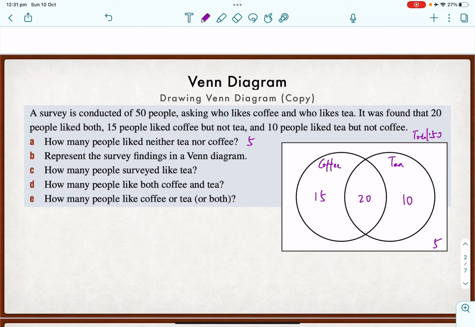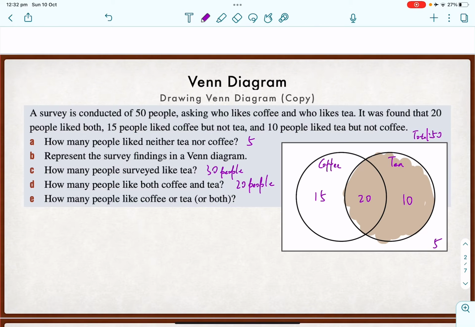Now part B, represent using a Venn diagram, already done. How many people surveyed like tea? This is the thing: like tea, not the ones who like tea but not coffee. So we need to add both of these together. This circle represents the people liking tea, so we actually have 30 people that like tea. Now how many people like both coffee and tea? We already established this one: both coffee and tea will be the one in the middle, the overlap, isn't it? So there will be 20 people.